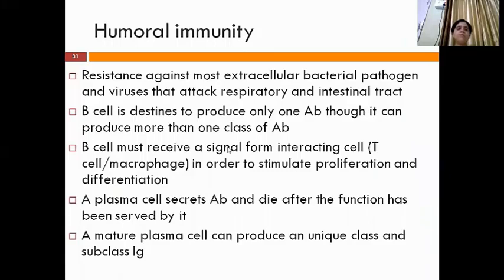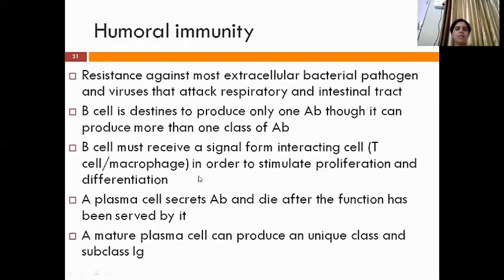Now next is humoral immunity. We will just briefly introduce it and discuss the important points. It is resistance against bacterial pathogens and viruses that attack the respiratory and intestinal tract. A B cell is destined to produce only one antibody, though it can produce more than one class of antibodies. One B cell will produce only one antibody.